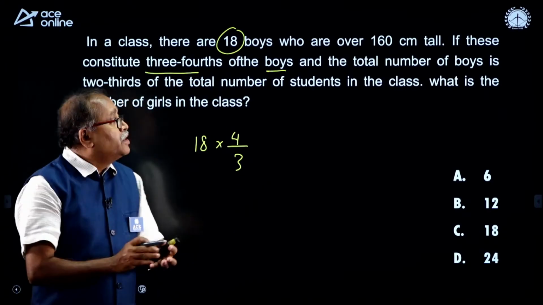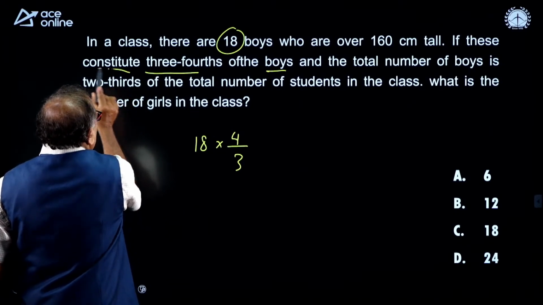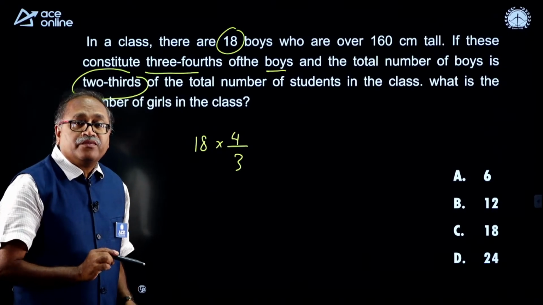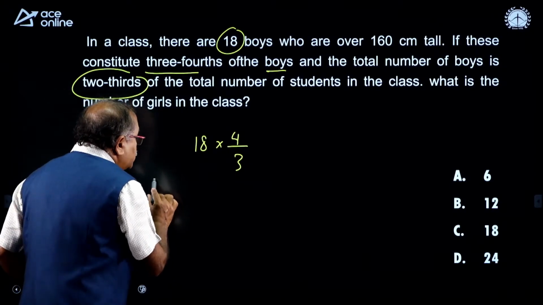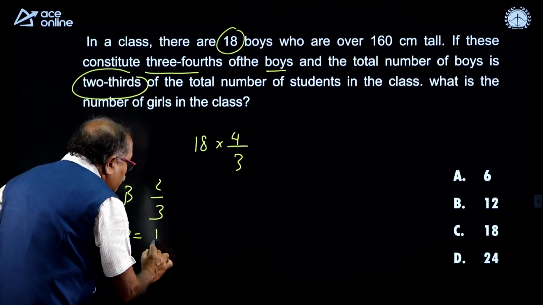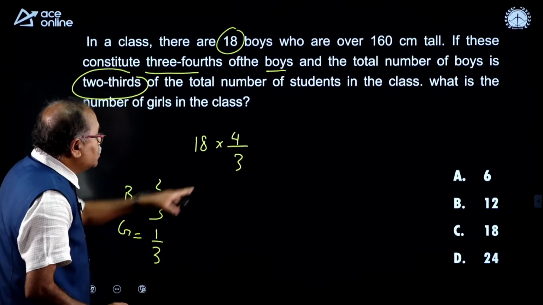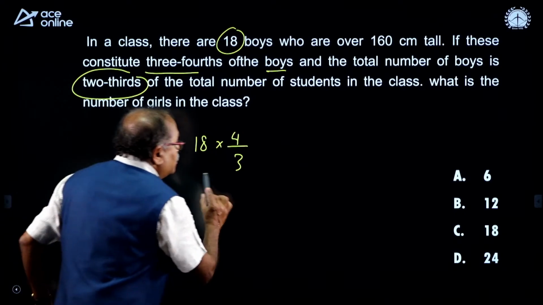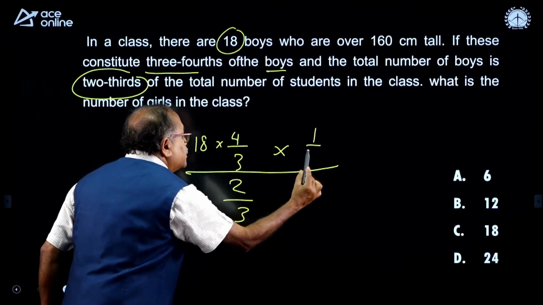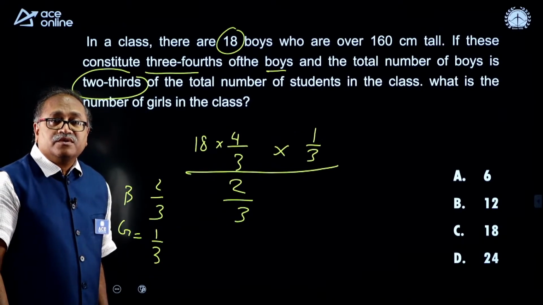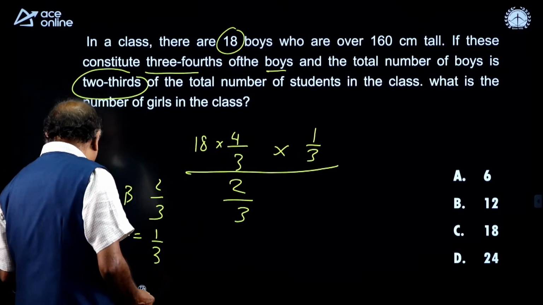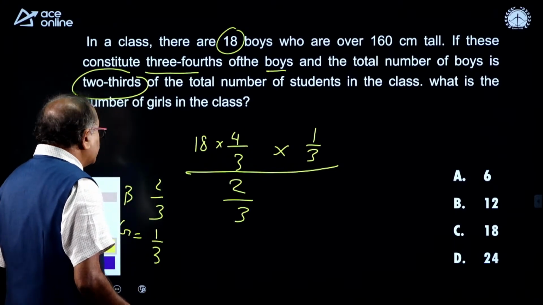These are the boys, and the boys represent 2/3 of the total students. So, boys is 2/3, whereas girls is 1/3. So, we have the 2/3. Divide this by 2/3 and multiply this by 1/3. You will directly get the number of girls. So, I am concluding the calculation part.